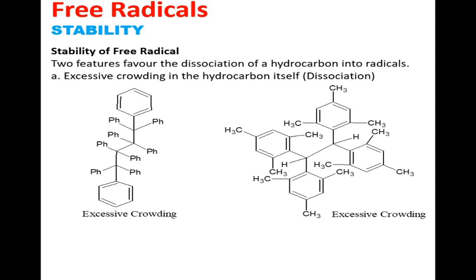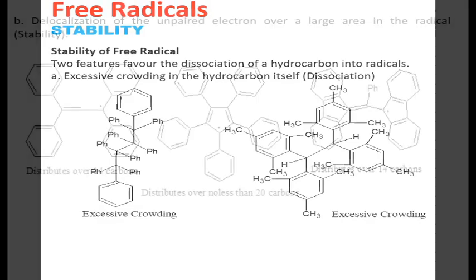See the second molecule also, the carbon-carbon bond. On both the carbon atoms there are two aromatic rings, so there is excessive crowding, which favors the dissociation. Excessive crowding in the molecules favors the formation of free radical in the organic molecule.